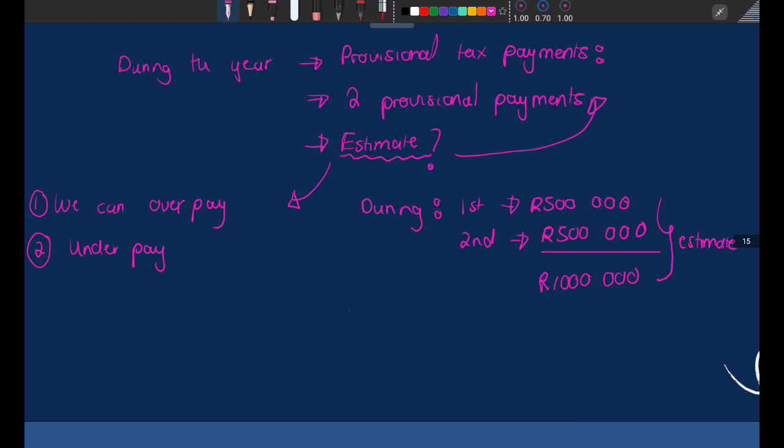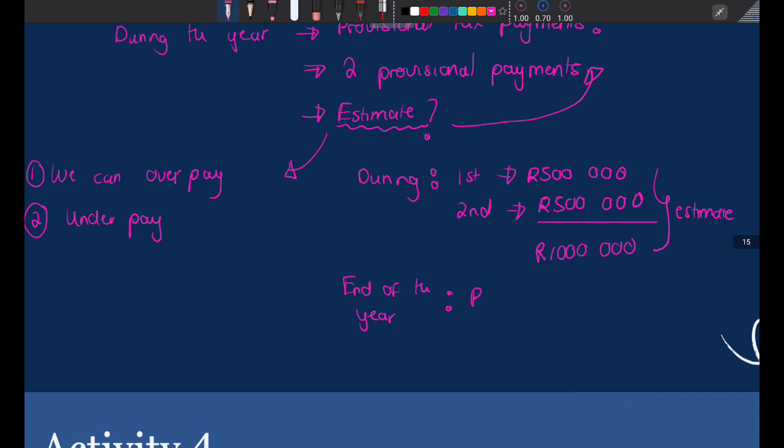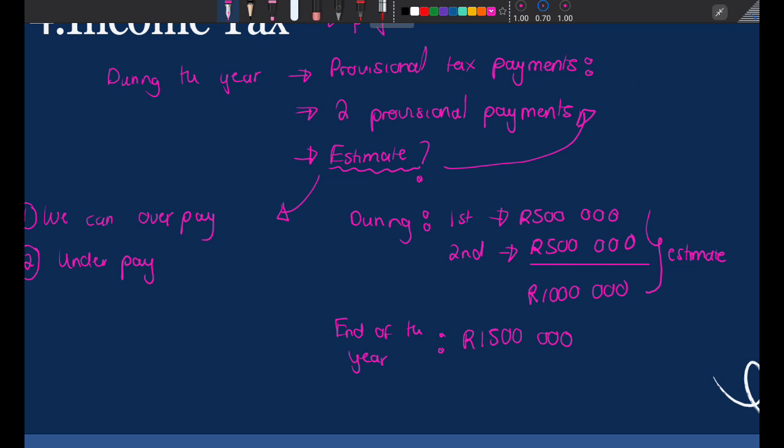But then the end of the year comes. When the end of the year comes, SARS says, okay, your net profit is whatever, so we're going to charge you a tax of 1,500,000. So now this is what SARS says we owe them. Can you see that I had estimated that SARS is going to charge me R1,000,000, and that's what I paid.